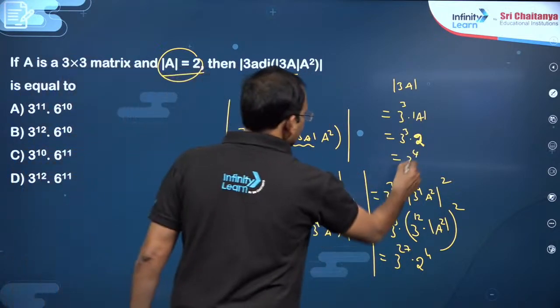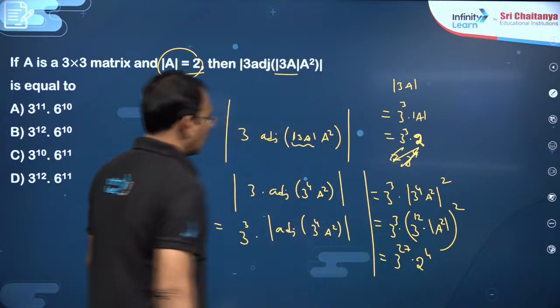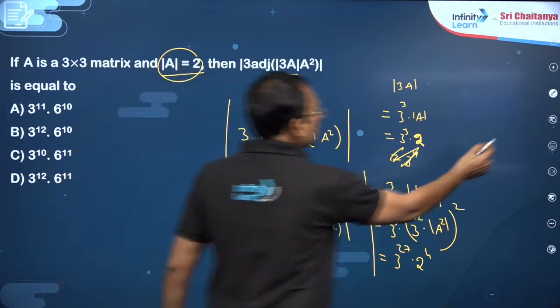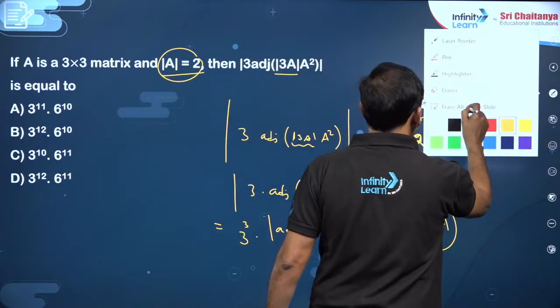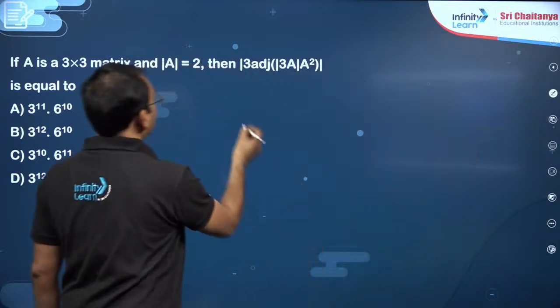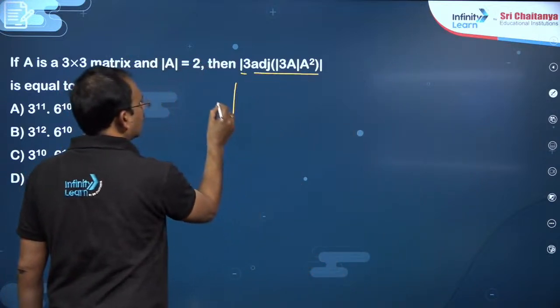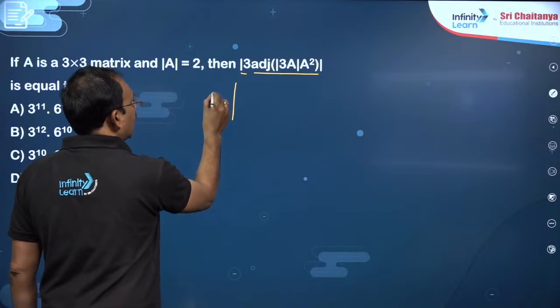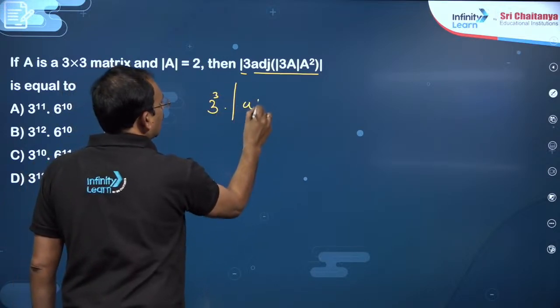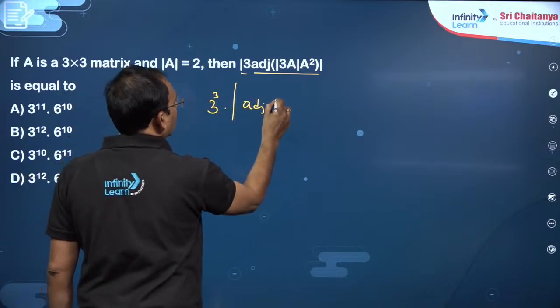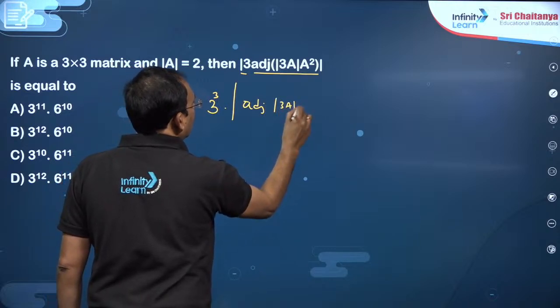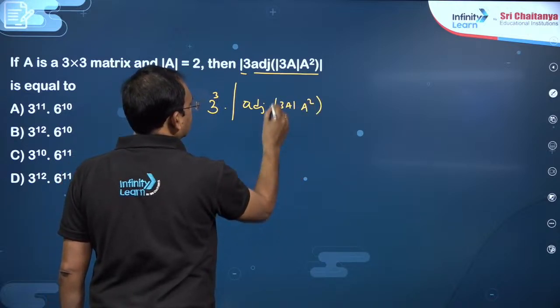So this becomes, dear students, here we got wrong. So we can do one thing here, dear students. Simple, because just applying the properties, this is det of KA. What can you write? K power n into det A, det of adjoint of det 3A into A square.